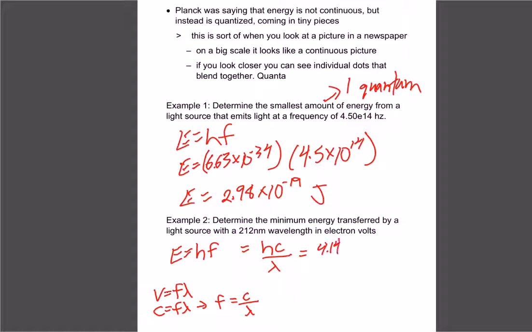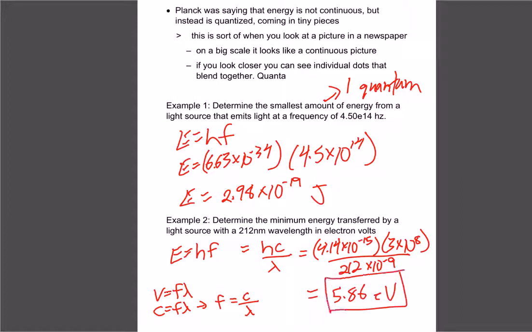So 4.14 times 10 to the negative 15 times the speed of light, divided by our wavelength of 212 times 10 to the negative 9. And we crunch all that out, we get 5.86 electron volts. So if you use the h in electron volts, your answer will be electron volts. If you use the h in joules, you'll get an answer of joules like we did for example 1.